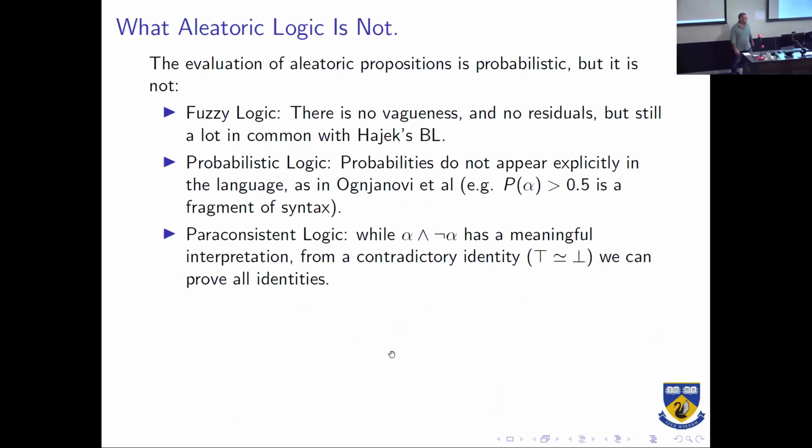Okay, so if anyone's seen stuff like this, please let me know. I've been talking to people and it's a bit fuzzy, but not really. It's not about vagueness. There's a lot of work on probabilistic logic, but they're reasoning about probabilities rather than reasoning probabilistically. Probabilities typically occur explicitly in the syntax. It does allow things that look like contradictions, but if we allow false equals true, then we still get the explosion problem in this logic.